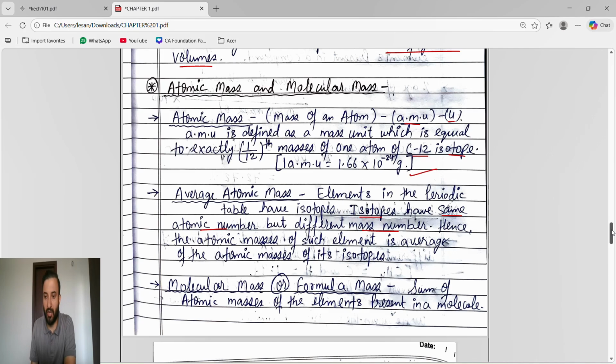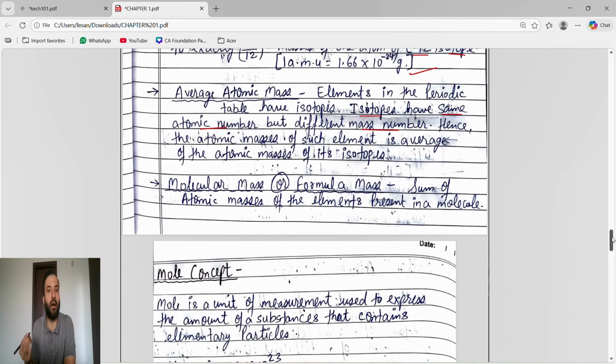Now, average atomic mass. See, average atomic mass: we know elements in the periodic table have isotopes. So elements like hydrogen, hydrogen we have isotopes 1H1, 1H2, 1H3. So atomic masses are changing.